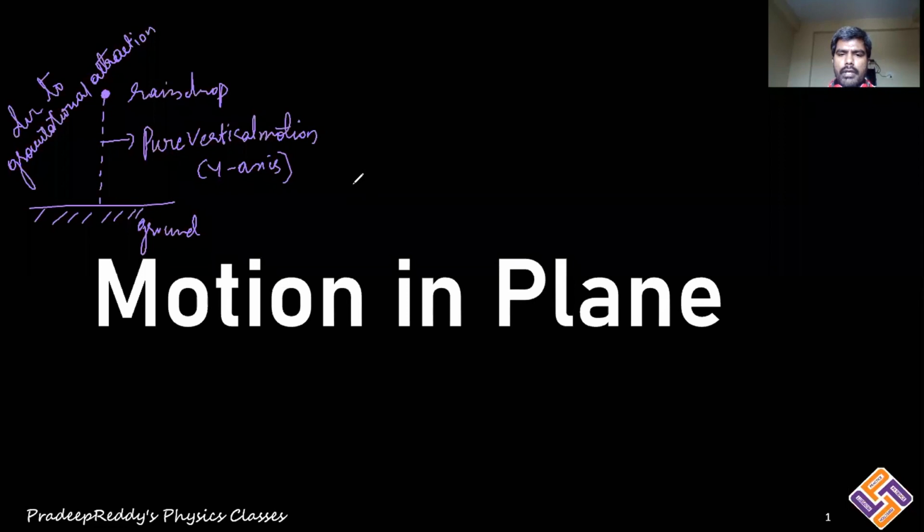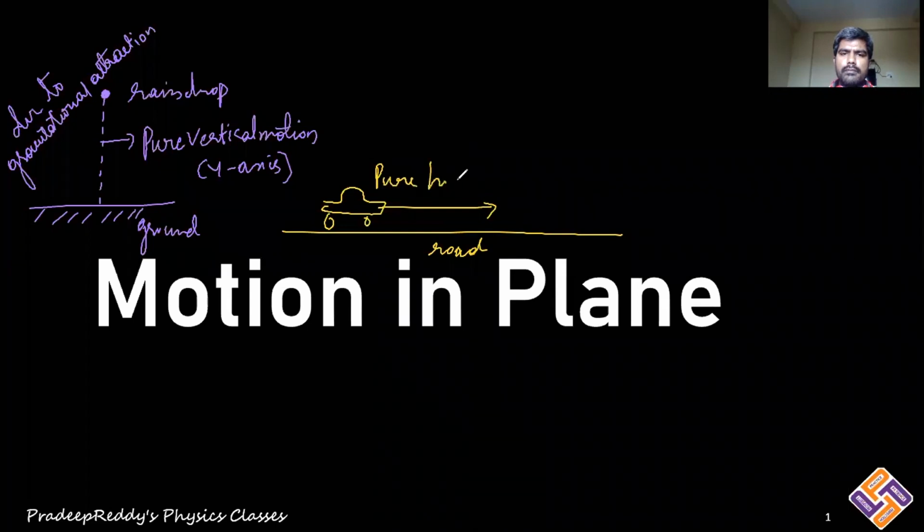Likewise, you can take a vehicle which is moving on the road. This is the road. It moves horizontally. This is pure horizontal motion. In case of horizontal motion, acceleration due to gravity g is not considered.